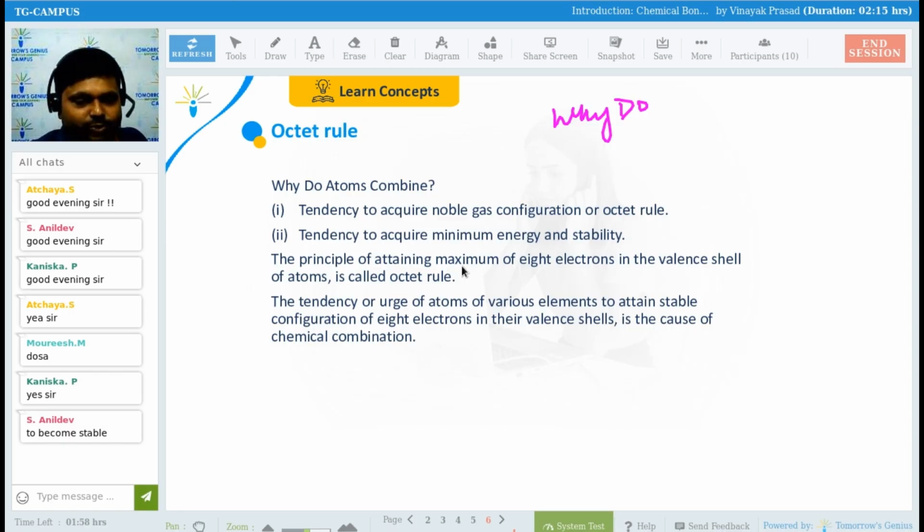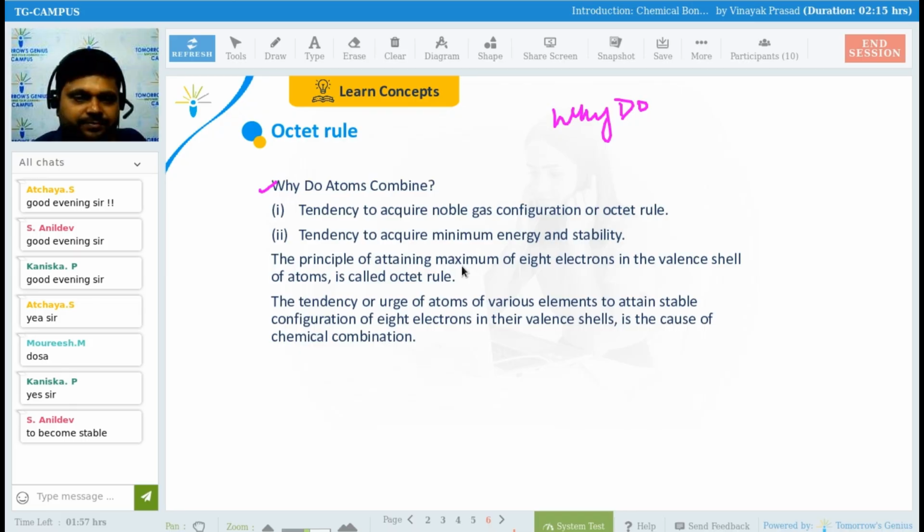So there is a reason behind that. So why do atoms combine? After your job phase, there will be a phase of marriage, right? A phase of bonding. So why do we do this? To make ourselves stable. What our father and mother say: after your marriage you will be stable. So in chemistry also, to get stability, there is a need of combination. Why is there a need of combination? To get stability. Getting my point?